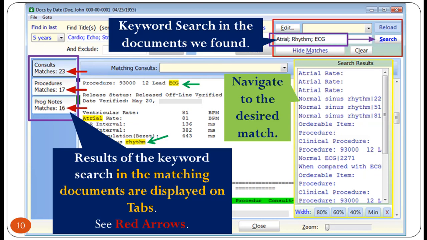The image on this slide shows results of the keyword search. As shown in the image, the user searched for atrial, rhythm, and ECG. Brillians searches the text on each tab. The matching words are highlighted, as pointed by the green arrows. The number of matches is displayed on each tab, as pointed by the red arrows. Click on the tab to review. When the user clicks on a tab, the matching lines are displayed in the list, along the right side of the screen. Click on any line to scroll the document to display that line.